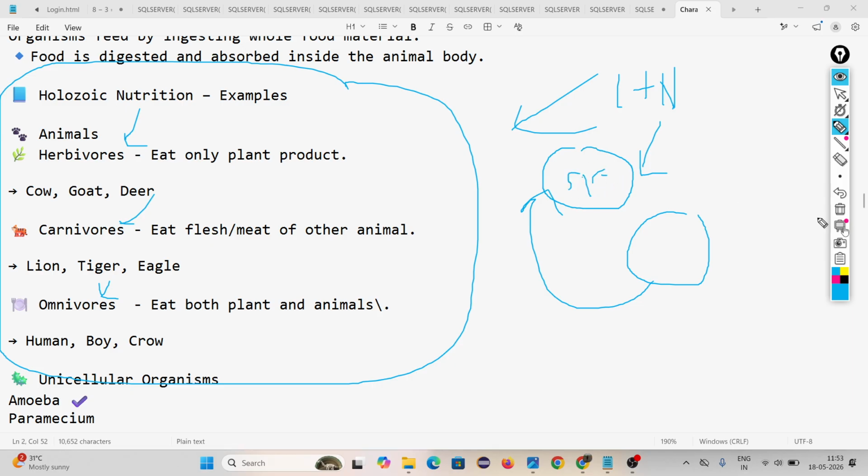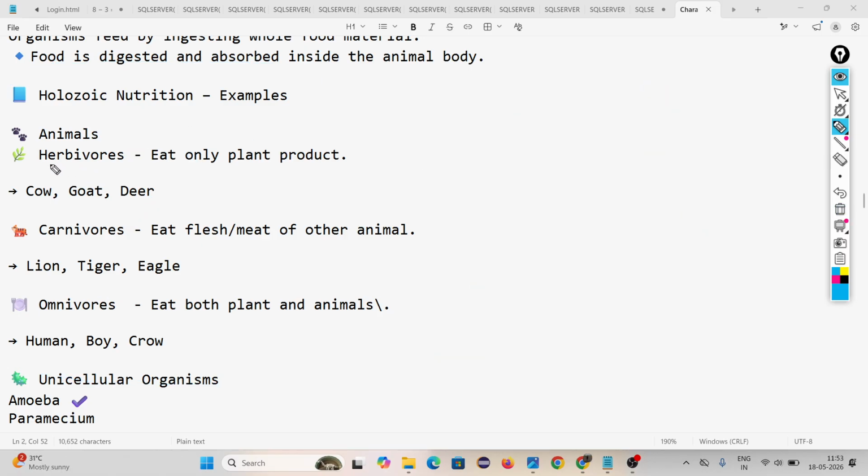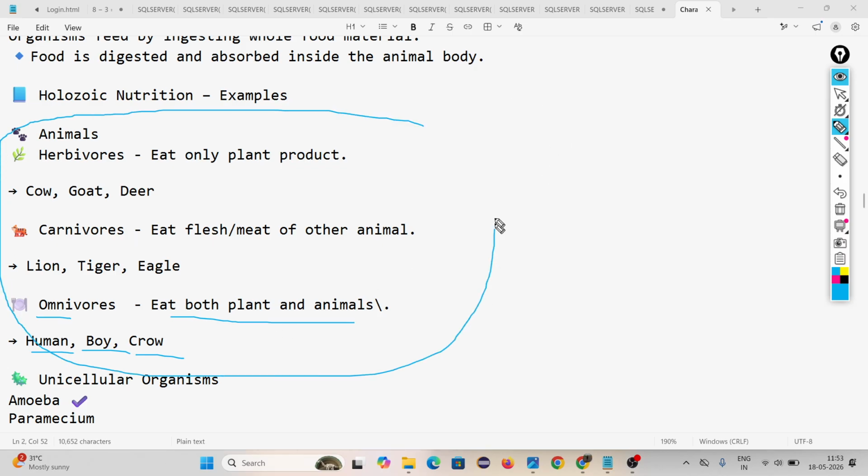Sir, what do you mean by herbivorous? They eat only plant products like cow, goat, deer. What do you mean by carnivorous? They eat flesh, meat of other animals like lion, tiger, eagle. These are things you already know from your junior classes. Omnivorous, eat both plants and animals. Human, bear, crow. All these animals perform holozoic nutrition.